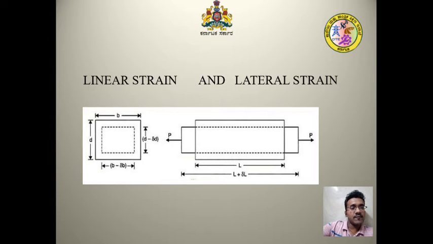It is given as delta L by L, that is the change in length by original length. The change in length is given by L plus delta L minus L, divided by the original length.